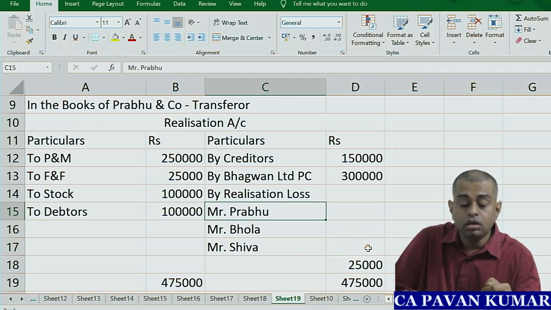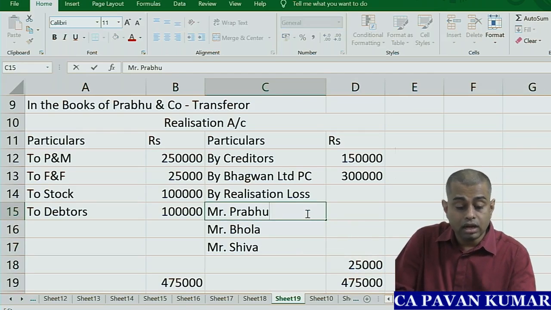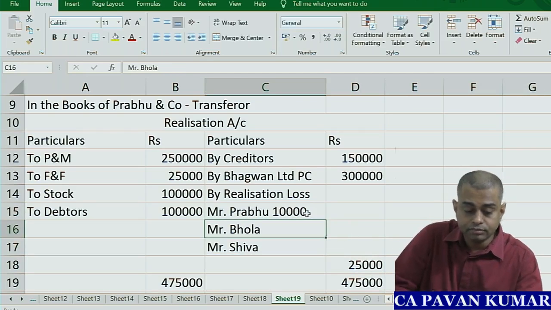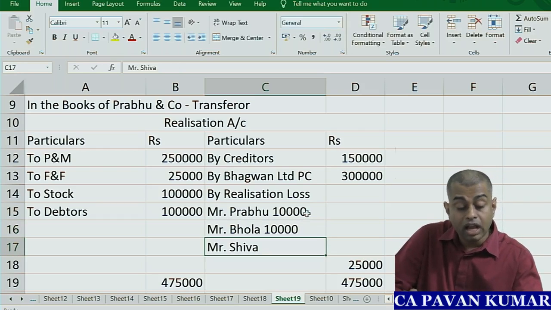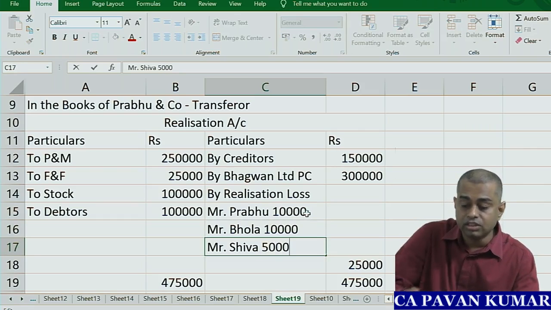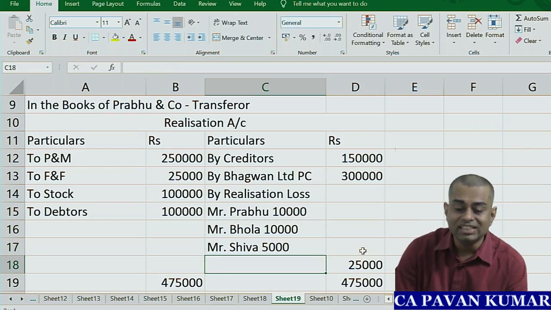Okay, so Prabhu has to take 10,000 loss. Sorry, Bhola has to take 10,000 loss. Shiva has to take 5,000 loss. Why? 2:1. Total realization loss is 25,000.